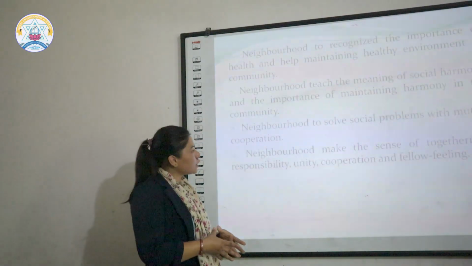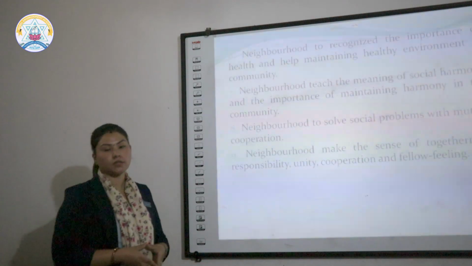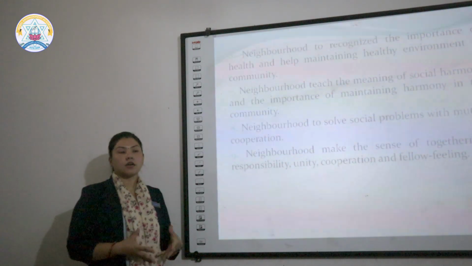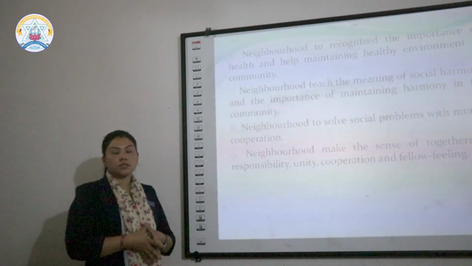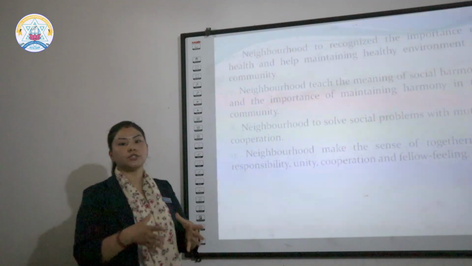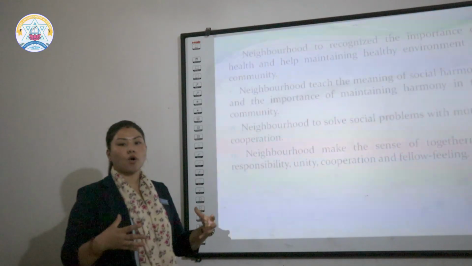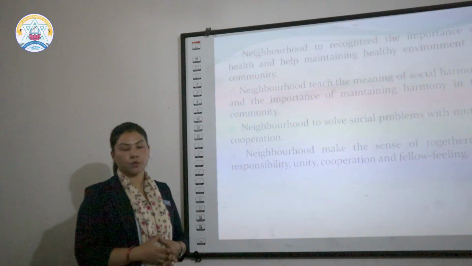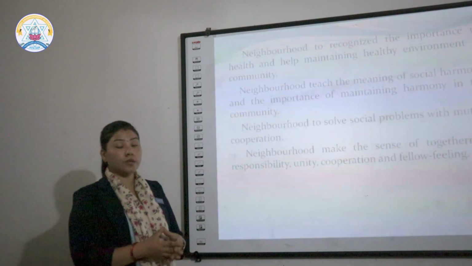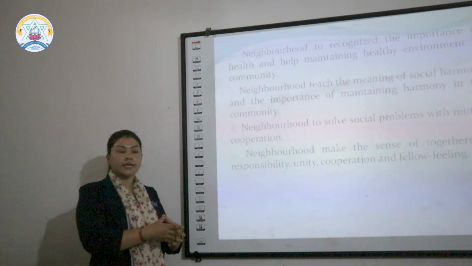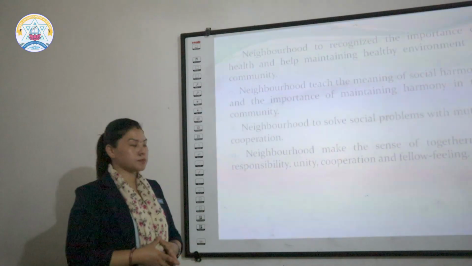Now the 8th point, neighborhood solves social problems with mutual cooperation. Social problems are everywhere. Social problems affect our community, so it is our duty to solve them with cooperation. We cannot solve them individually. So we must solve social problems with mutual cooperation. The neighborhood can do this by taking mutual cooperation to solve social problems.